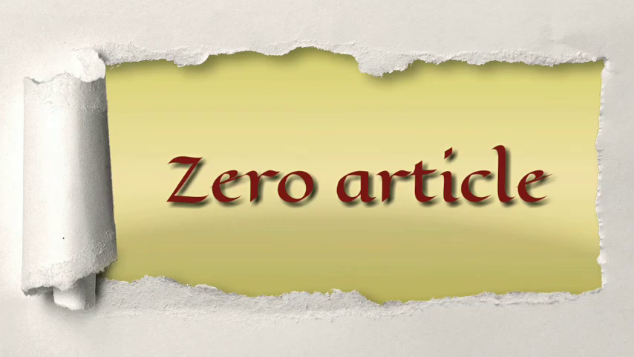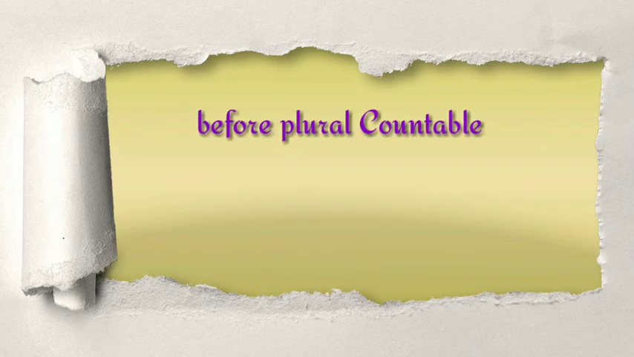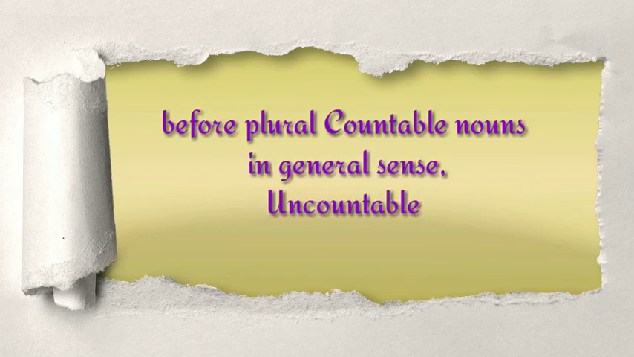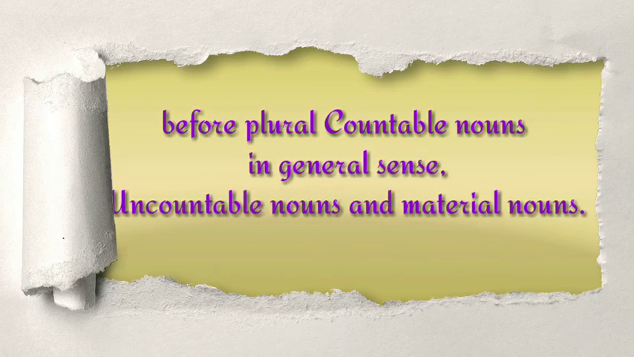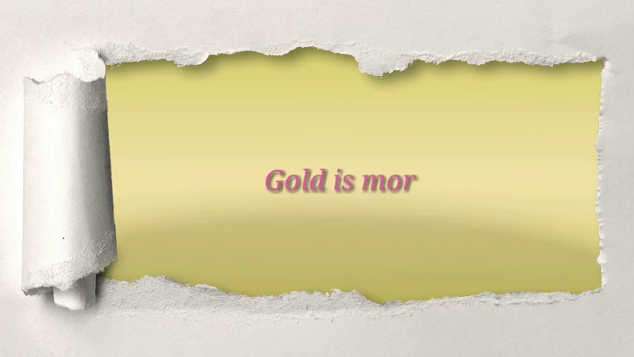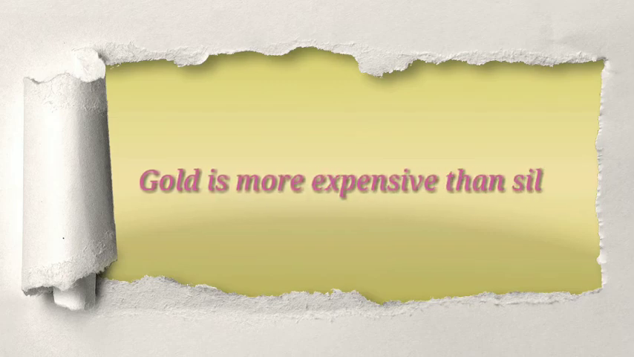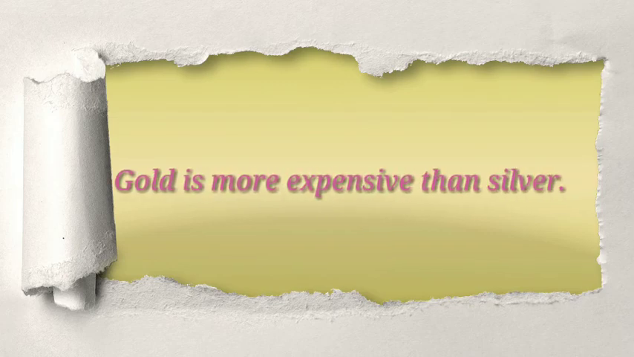Now we are going to see the pseudo articles. The following are the important cases when articles are not used. We do not use any articles before plural countable nouns in a general sense, uncountable nouns, and material nouns. For example, gold is more expensive than silver. Here, gold and silver both are material nouns, so no articles are used here.